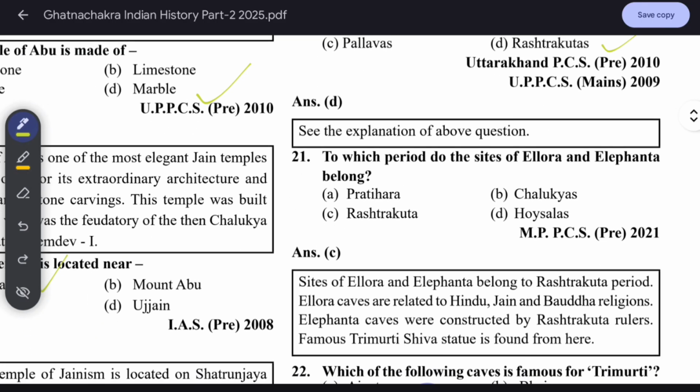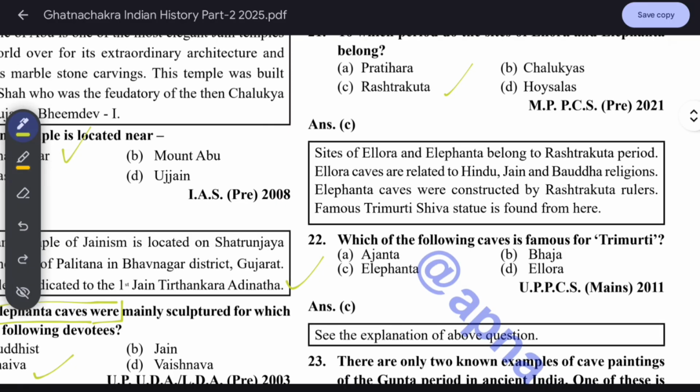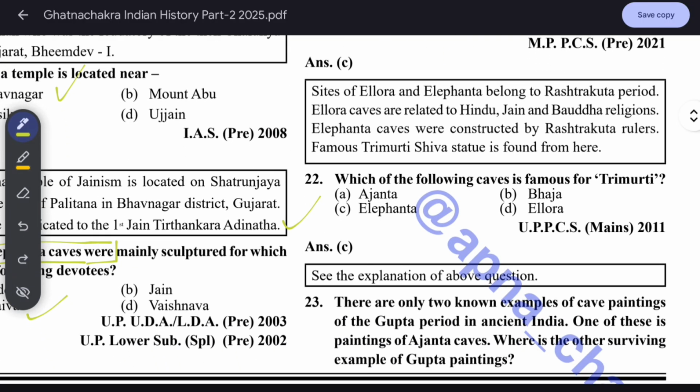To which period do the sites of Ellora and Elephanta belong? Rashtrakuta. The sites of Ellora and Elephanta belong to the Rashtrakuta period. Ellora caves are related to Hindu, Jain, and Buddhist religion. Elephanta caves were constructed by Rashtrakuta rulers. The famous Trimurti Shiva statue is found here. Which of the following caves is famous for Trimurti? It is Elephanta.